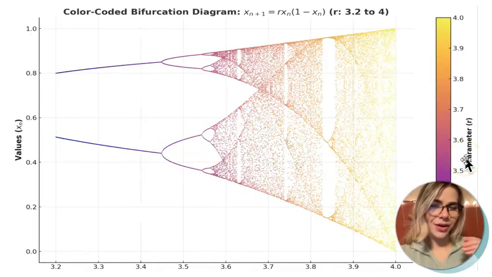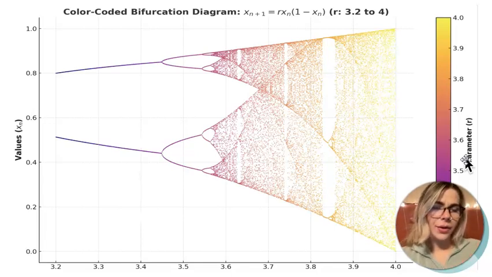Which brings me to this diagram, which is the same bifurcation diagram. I just color-coded it a little bit differently. This one I color-coded according to the R value on a gradient. So as the R value increases to 4 from 3.2, we are getting lighter and lighter. And we can see very clearly where it diverges, but more interestingly to me, and why I made this diagram, is we can see where it converges.